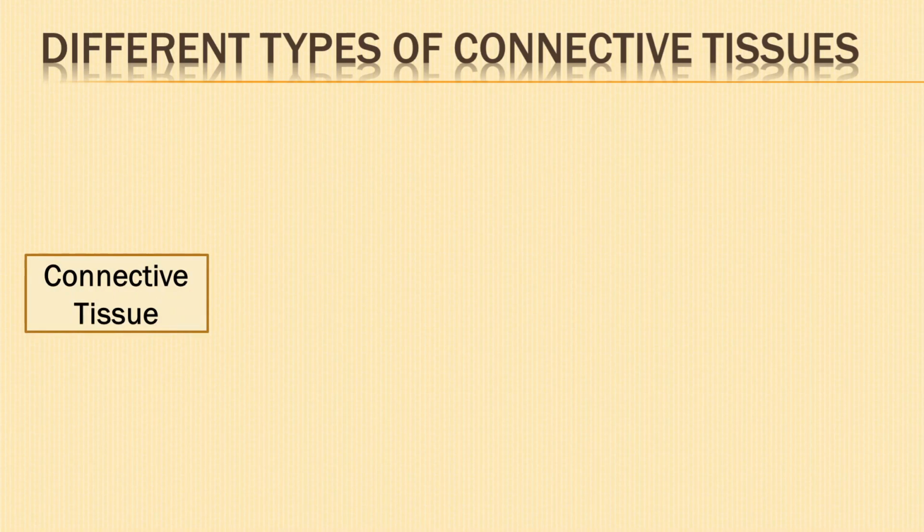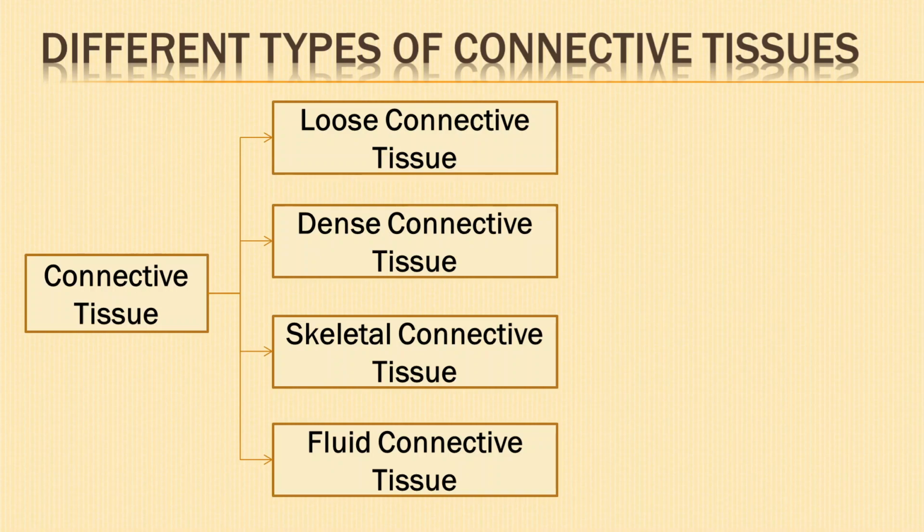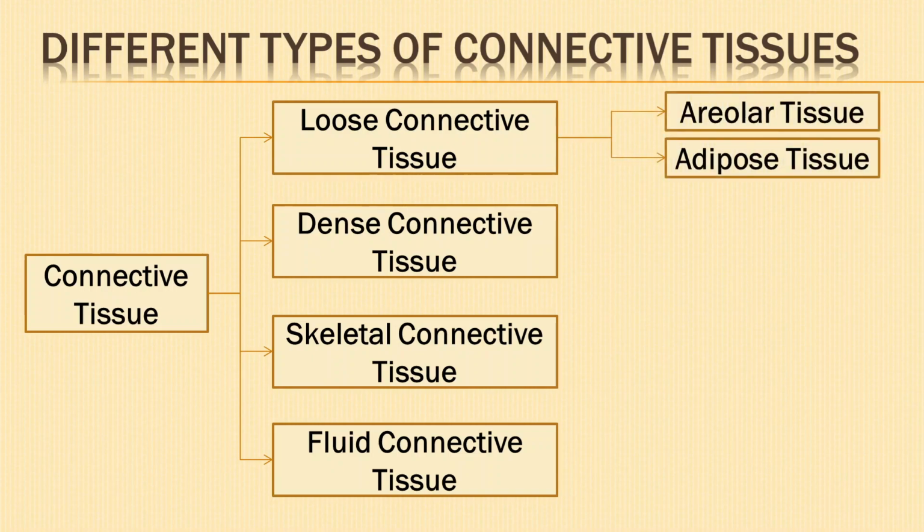The different types of connective tissues are loose connective tissue, dense connective tissue, skeletal connective tissue, and fluid or vascular connective tissue. Loose connective tissue has more ground substance and lack fibrous tissue. Examples are areolar tissue and adipose tissue.